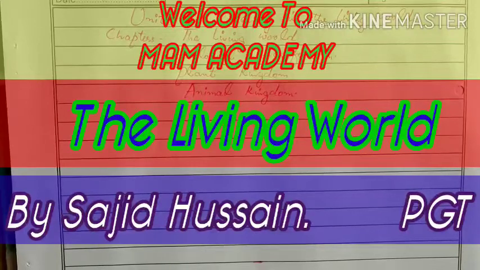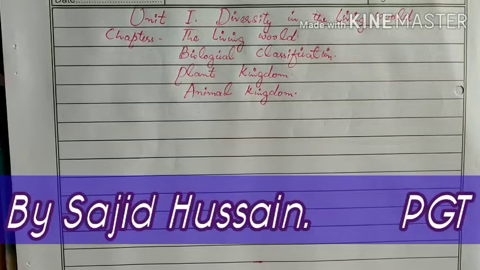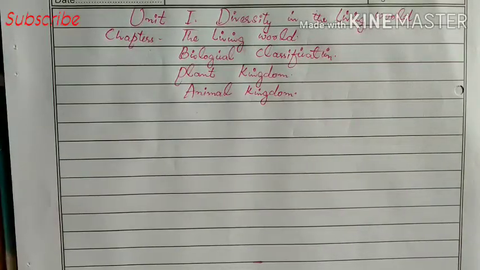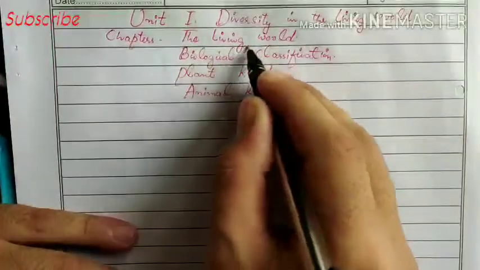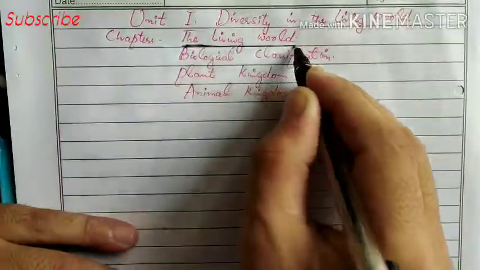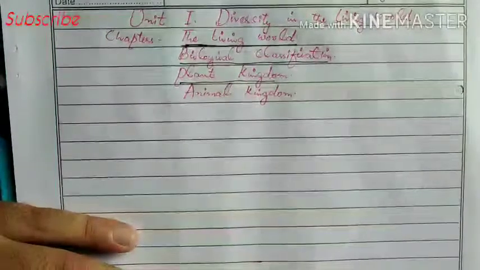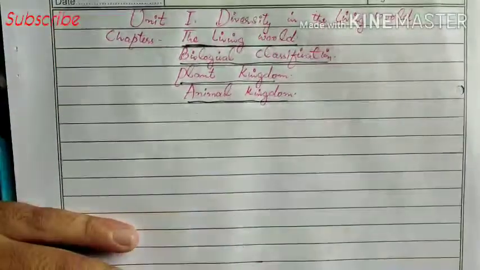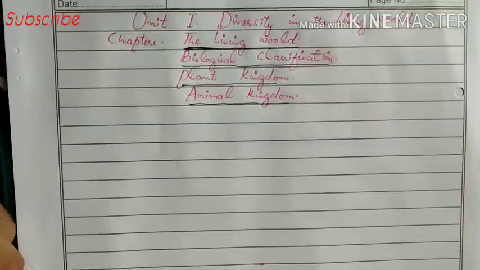Now in this session we will study the first chapter of biology, that is diversity in the living world, and the syllabus that must be on your fingertips. The four chapters included in this unit, diversity in the living world, are: the first one is the living world, second one is biological classification, third one is plant kingdom, and fourth one is animal kingdom. So these are the four chapters included in the first unit of biology.